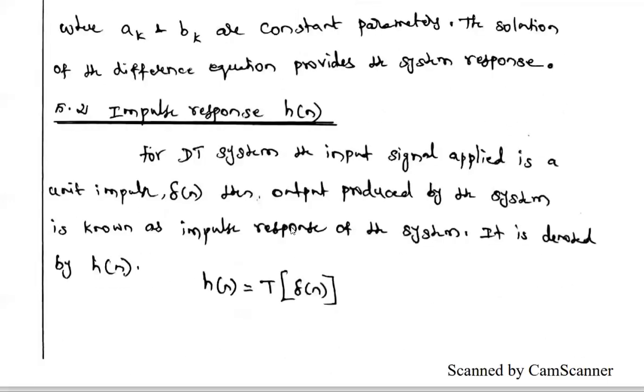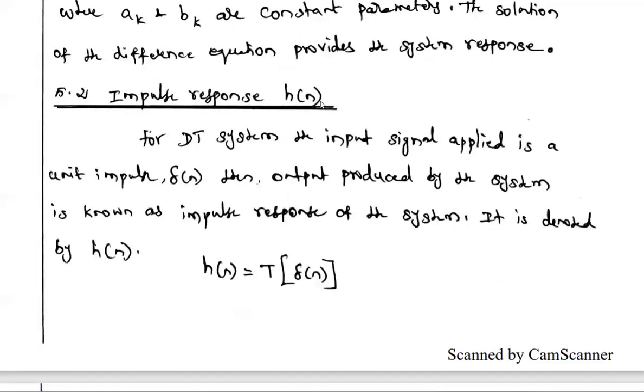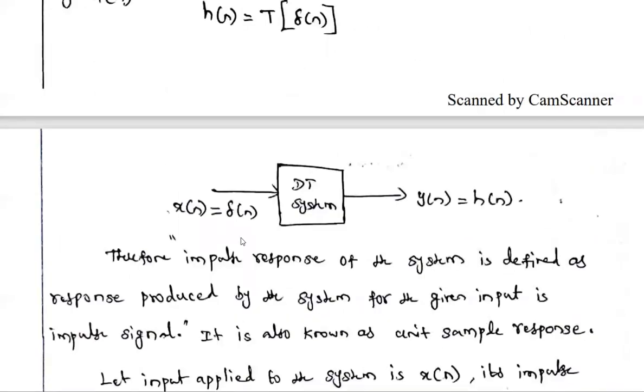So next we are going to see the impulse response. It is a very important 2-mark question, and in all big questions we are going to solve this only. In order to solve for the impulse response, first you should know what is meant by impulse response. The name itself gives the answer. What is a response? The output of a particular system is called a response. So impulse response means the response of the particular system when the given input is a unit impulse signal.